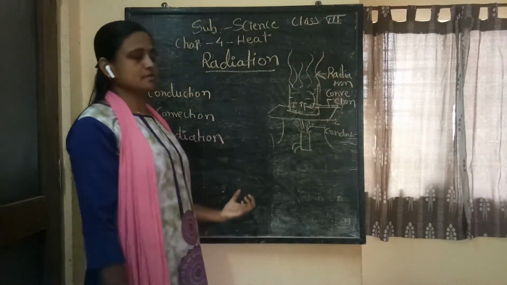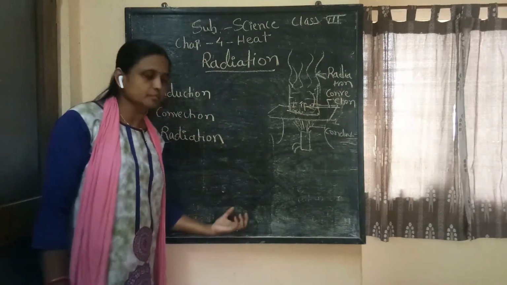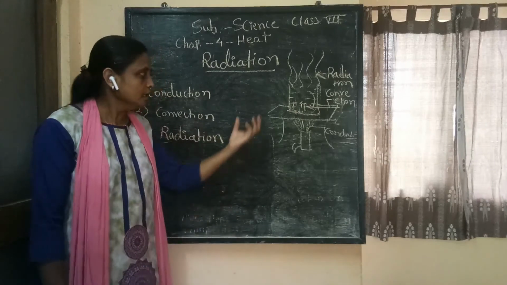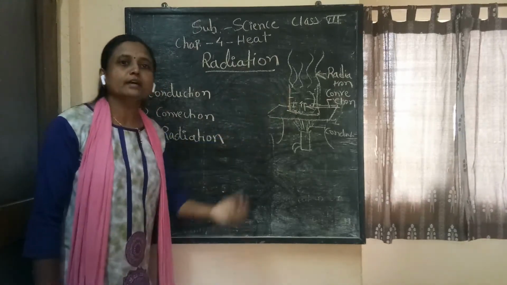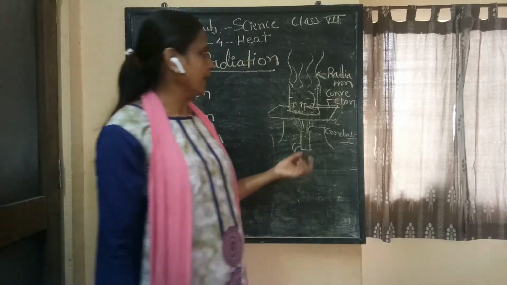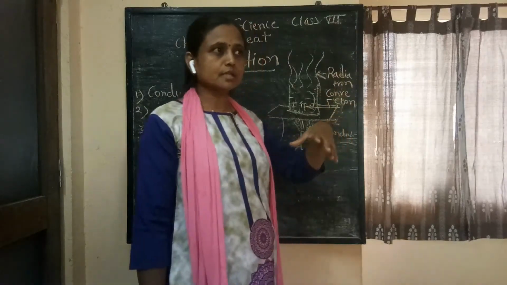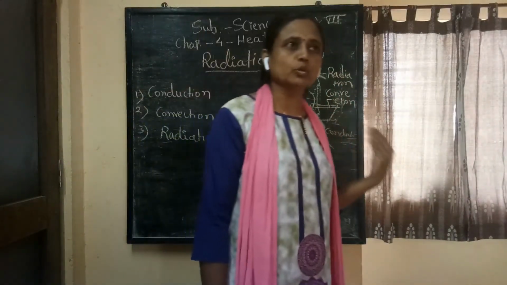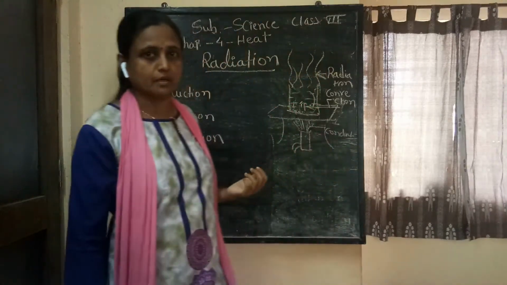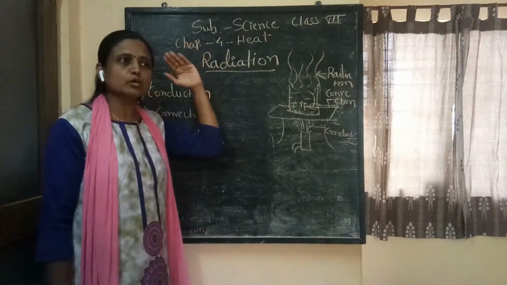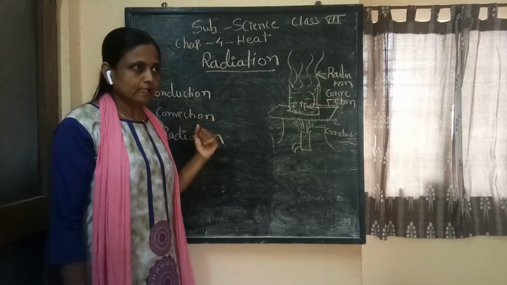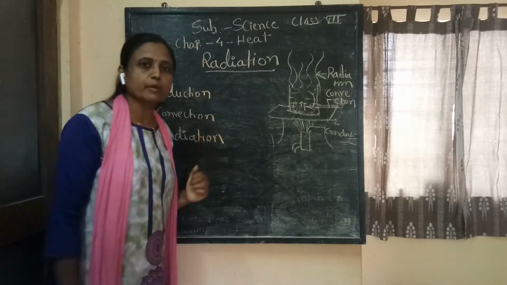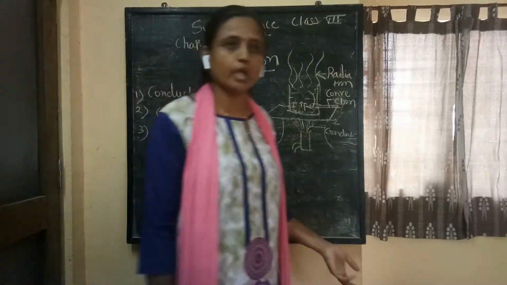But when it comes to the earth's surface, it has to pass through the different layers of the earth. You all know that above the earth's surface, the atmosphere is present only up to about 25 kilometers. Above that the atmosphere becomes thinner and thinner, and when we enter space there is no air.